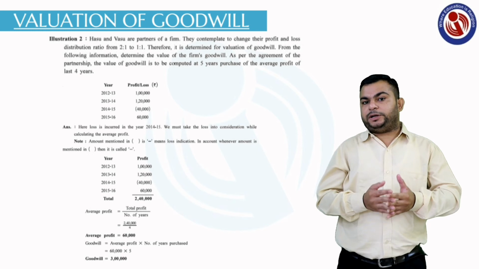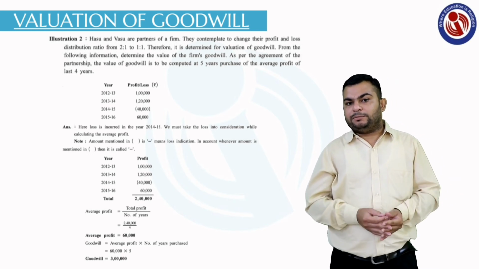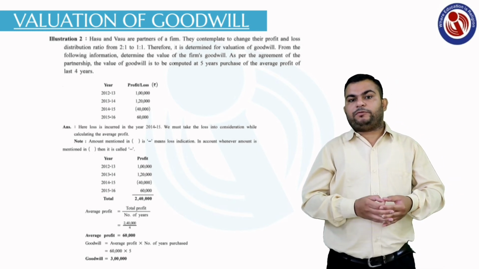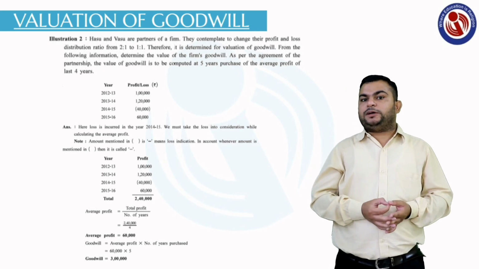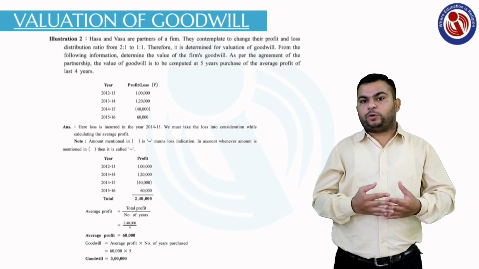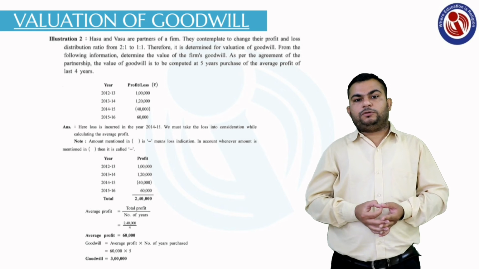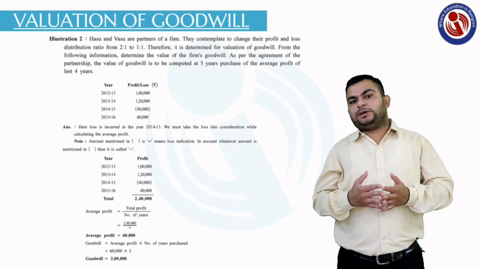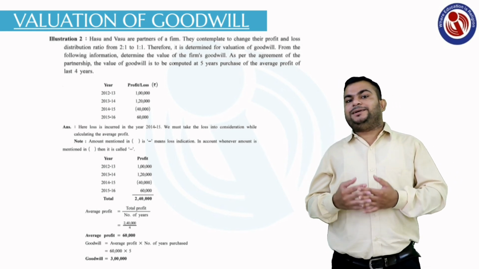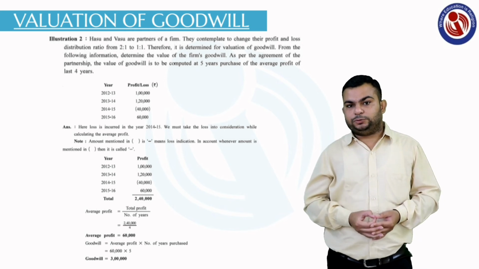The average profit will be total profit divided by number of years. When we make the total profit, we get 2,40,000, which is divided by 4 because a total of 4 years are given. So 2,40,000 divided by 4 gives rupees 60,000.